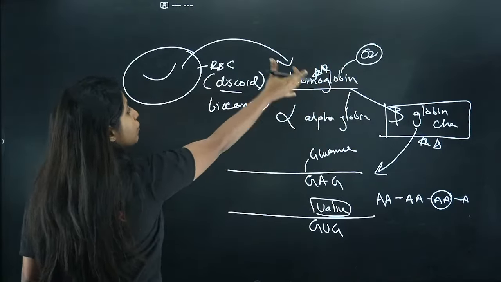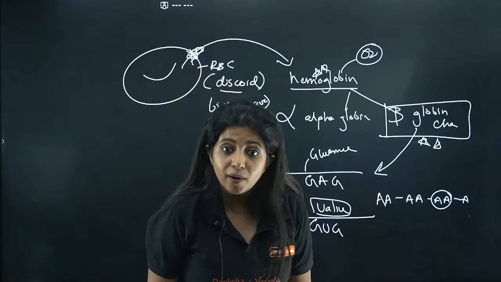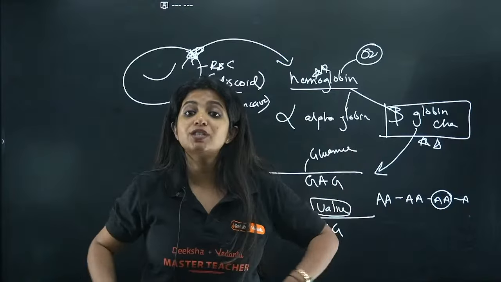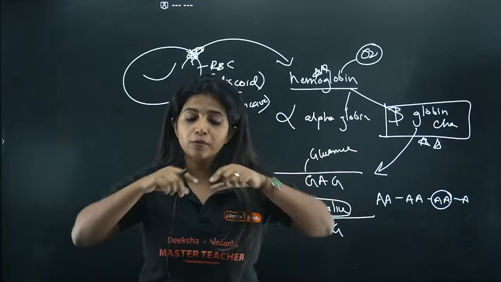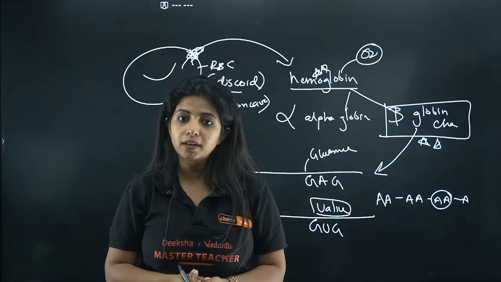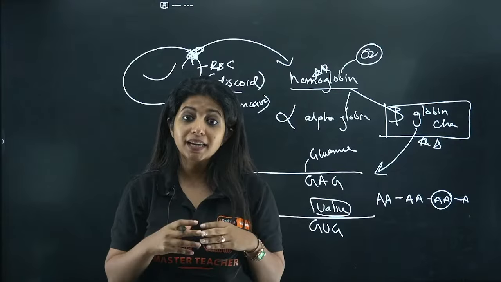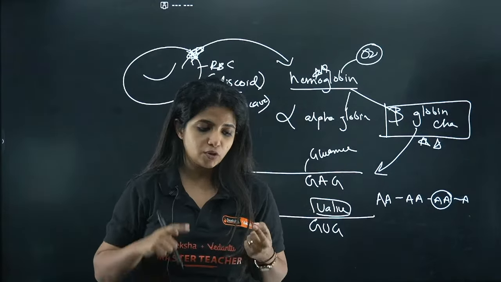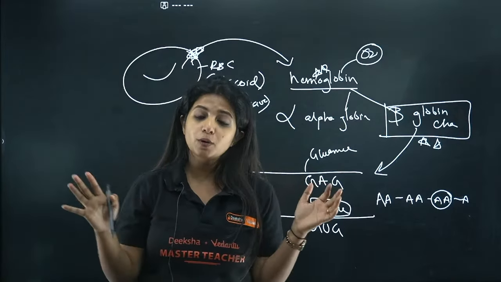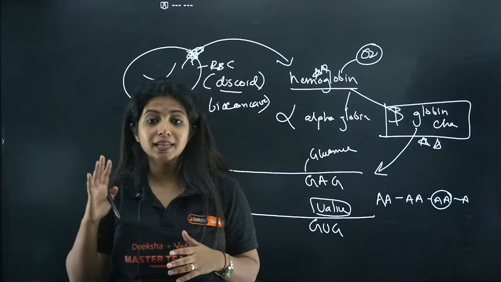If hemoglobin is affected, the RBC is going to be affected. It cannot carry enough oxygen. And which is why it will change its shape to sickle shape. And if it is changing in shape to sickle, what is going to happen? It cannot move around easily. It can even form clots in our body. So oxygen transportation is less, and it is forming clots in our body as well. That is a major problem that you see in sickle cell anemia.